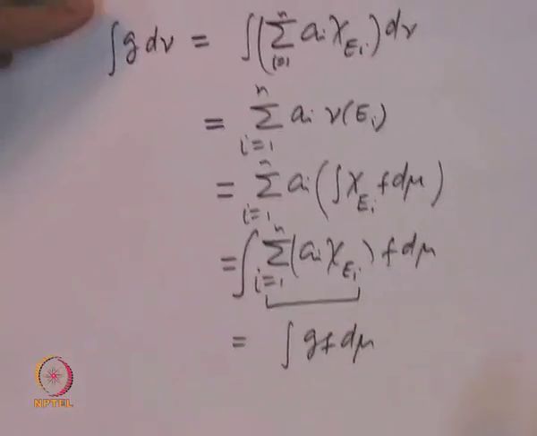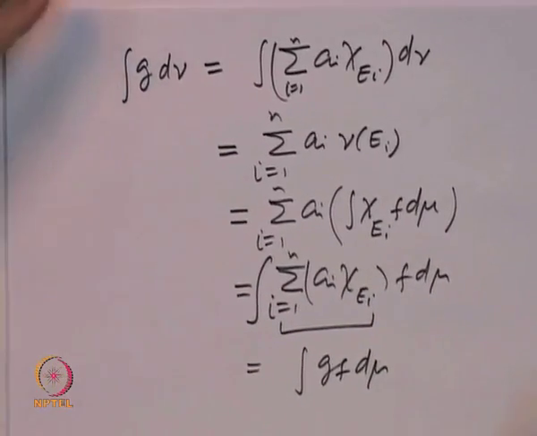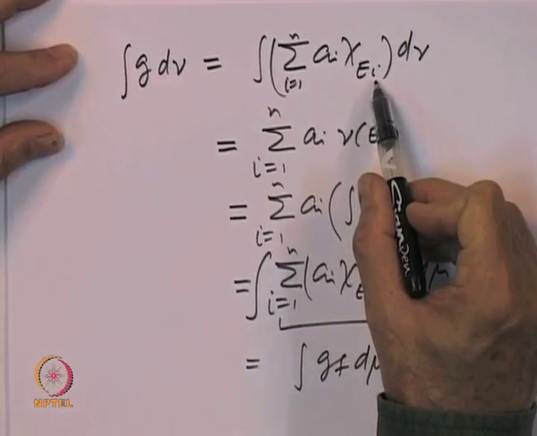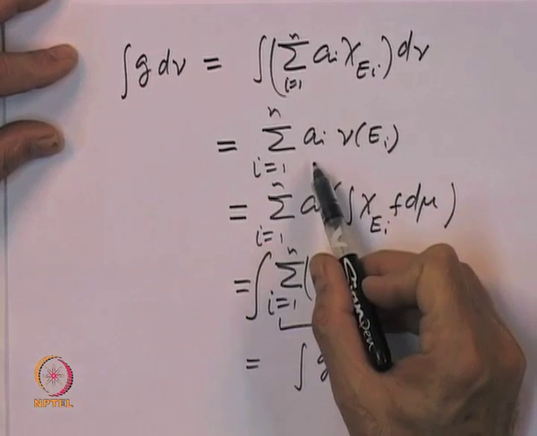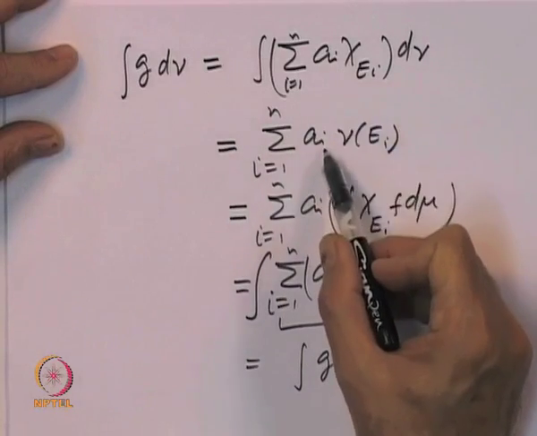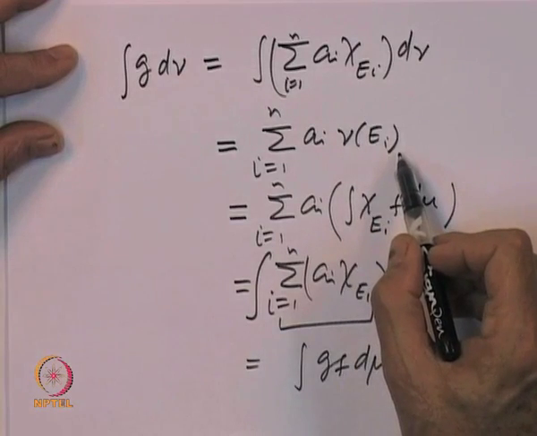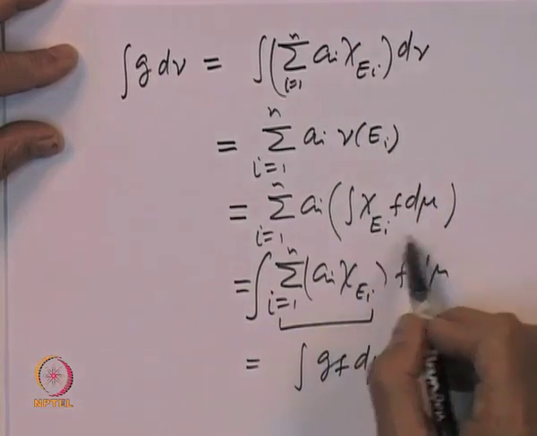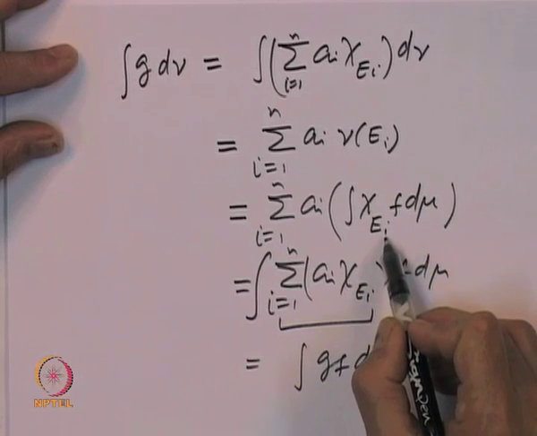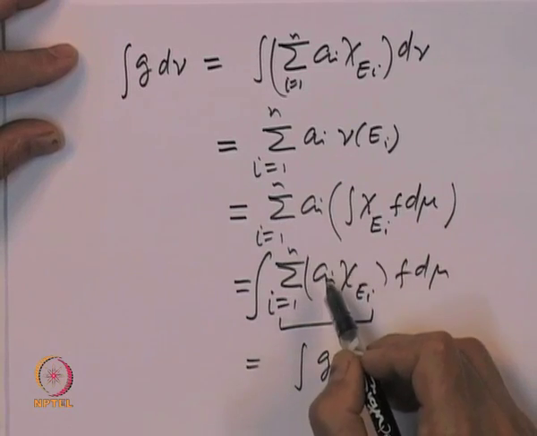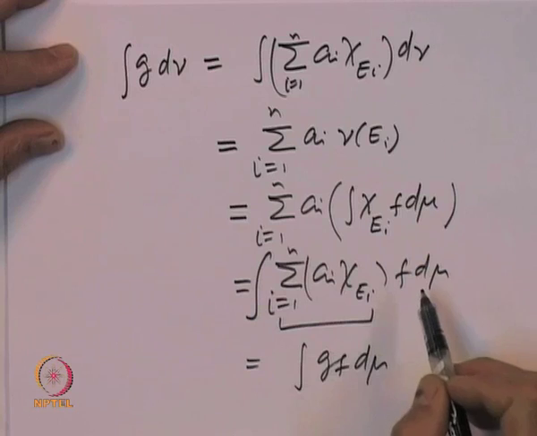So, what we are saying is that if g is the summation of a i chi E i, then using linearity, this is the same as a i times the integral of the indicator function of E i, that is nu of E i, and nu of E i by definition is the integral over E i of f d mu. Again using linearity of the integral, I can shift the sum inside.